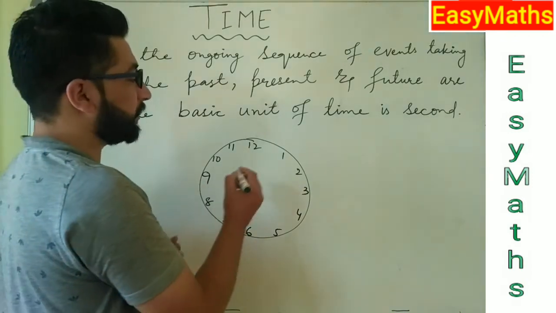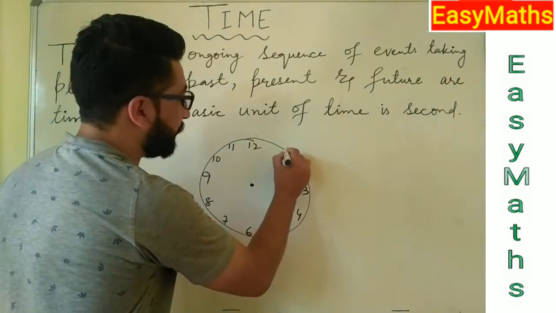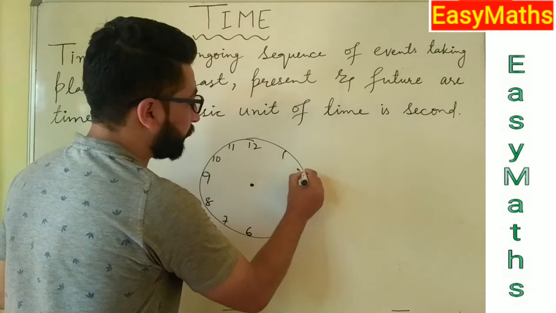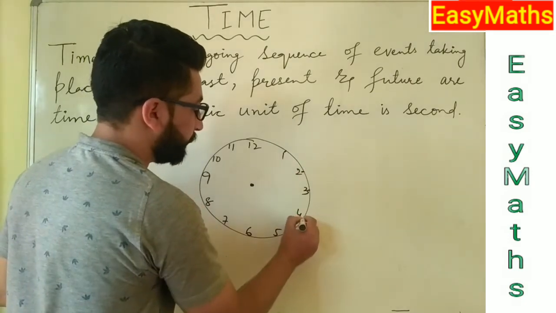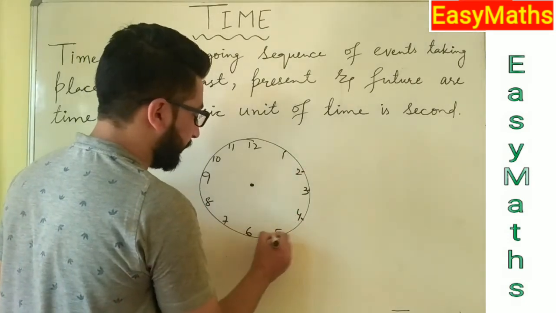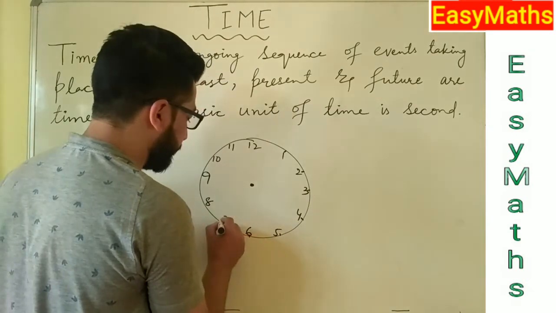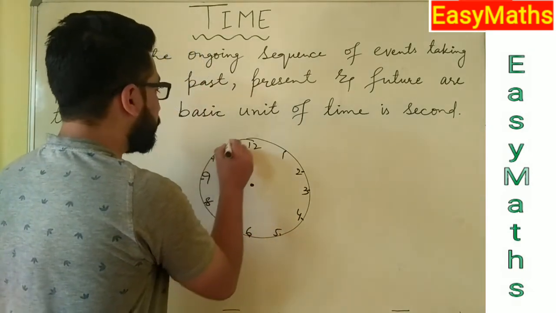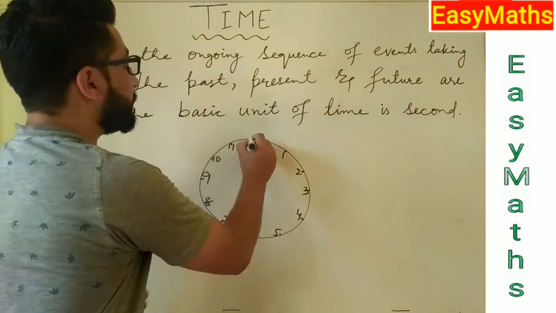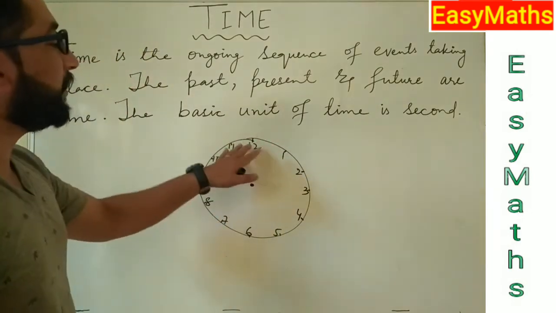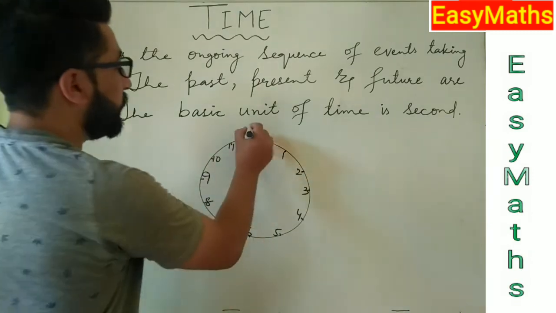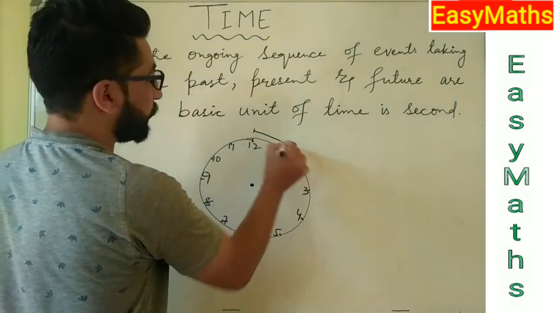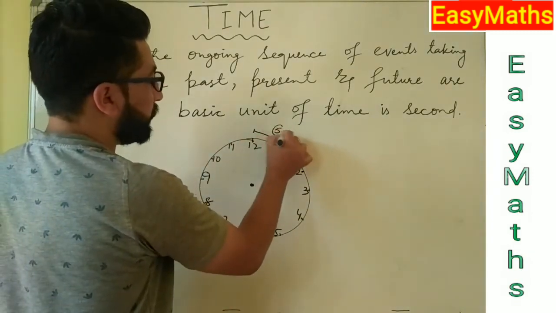After these digits, there is a dark line behind every number. So what does that dark line represent? That dark line represents the minutes, and there is a gap of 5 minutes between two dark lines. From this 12 to this 1, there is a gap of 5 minutes.